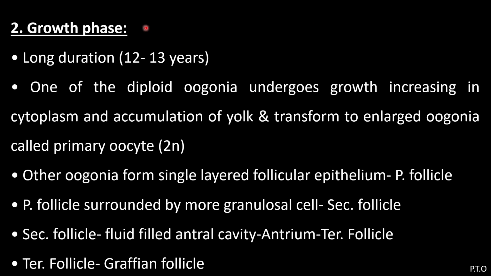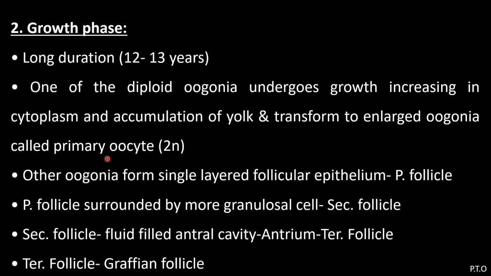The next stage is the growth phase. It is of long duration, about 12 to 13 years. One of the diploid oogonia undergoes growth, with an increase in cytoplasm and accumulation of yolk, and is transformed into an enlarged cell called the primary oocyte. Other oogonia form a single-layered follicular epithelium.